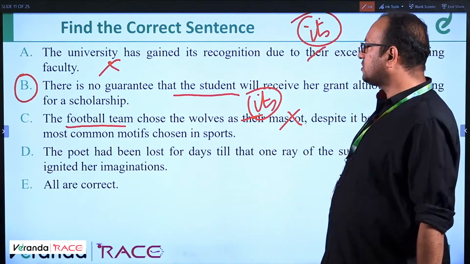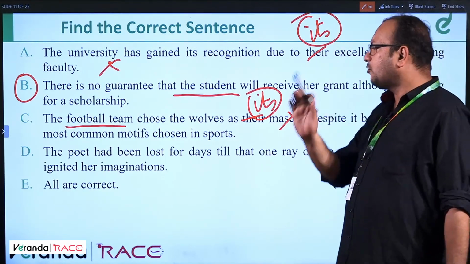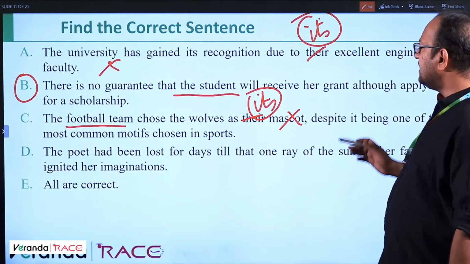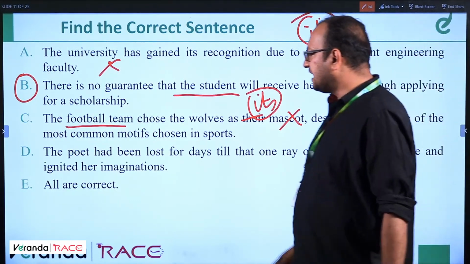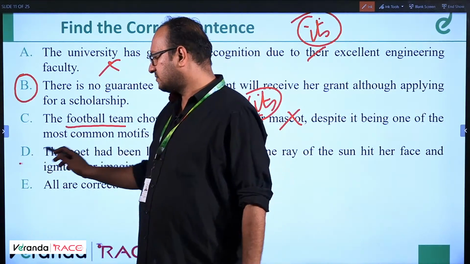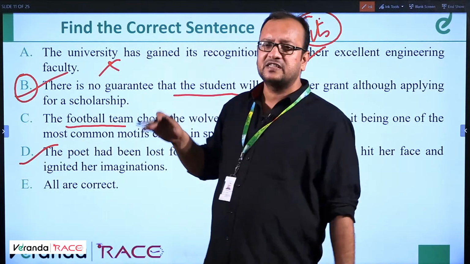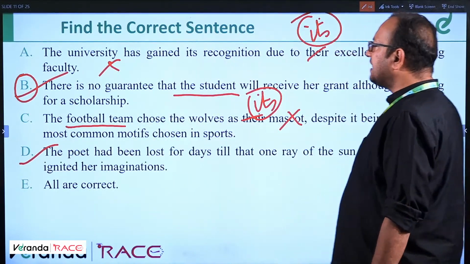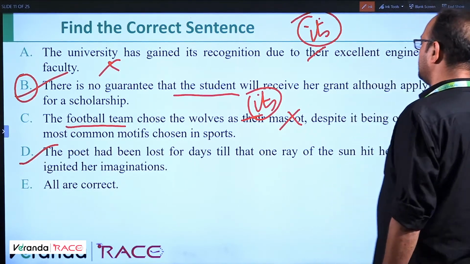The poet had been lost for days, was lost for days. Still, wait. The poet had been lost for days till that one ray of the sun hit her face and ignited her imagination. This is correct, I'm sure. So we have a fight between B and D. Let's check which is correct. So there is no guarantee that the student will receive her grant although applying for a scholarship.